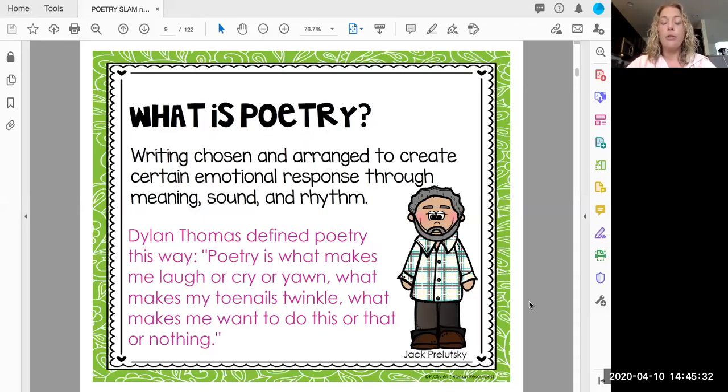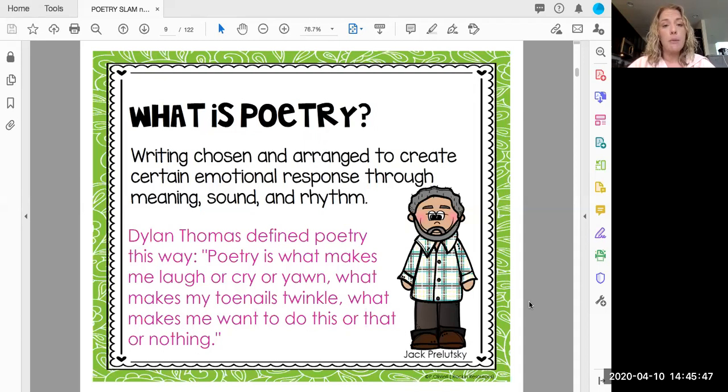So we started our poetry unit last week learning about the different elements of poetry, such as alliteration, onomatopoeia, all those different things, tones, rhyme scheme, rhythm. So now that we've learned the different elements, it's time that we learn what different poems there are.